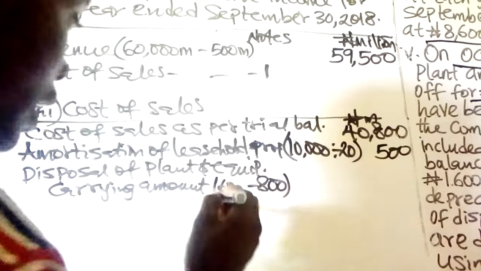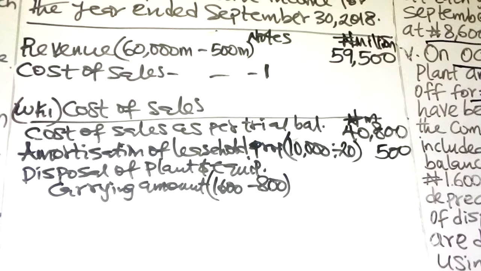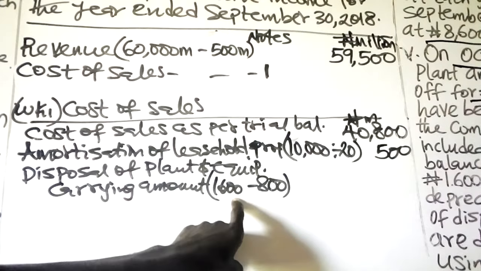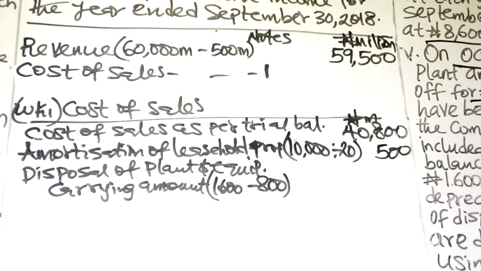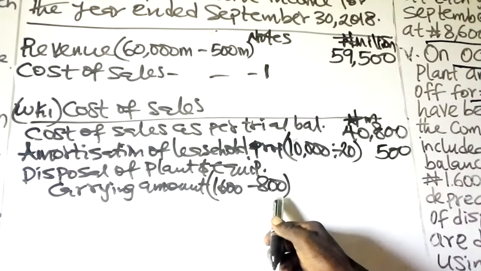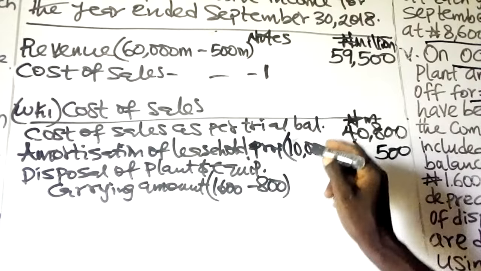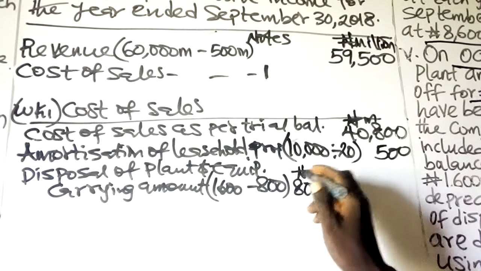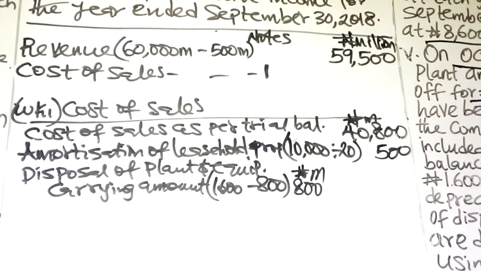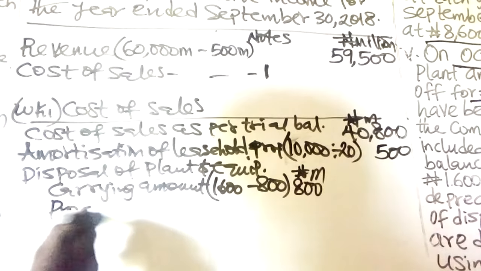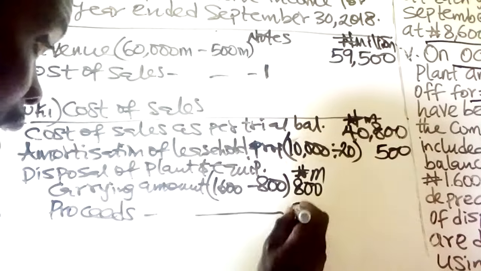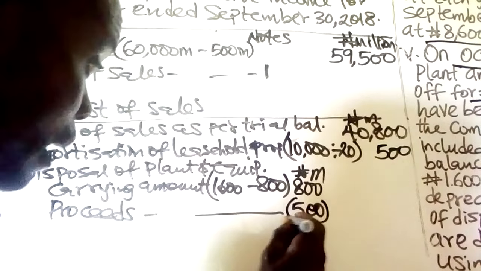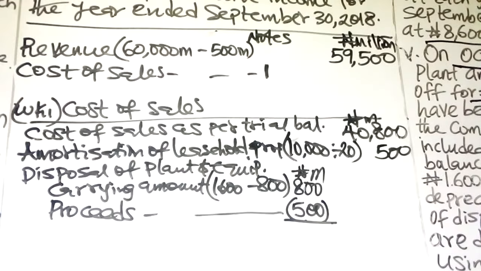You are given the accumulated depreciation to the date of disposal to be 800 million, so the carrying amount will be 800 million. If the carrying amount of the plant and equipment is 800, and the proceed is 500 million as it is given, the carrying amount exceeds the proceed. That means the plant and equipment is sold at a loss.